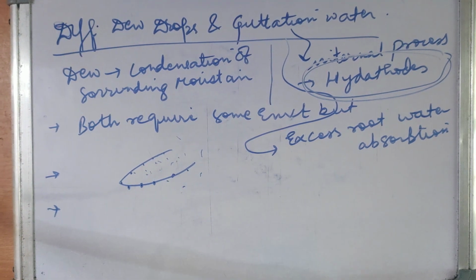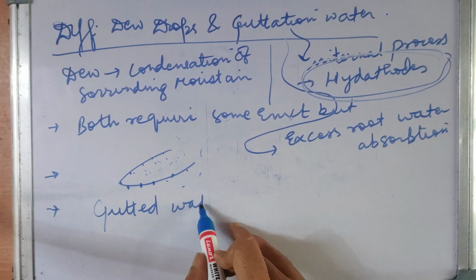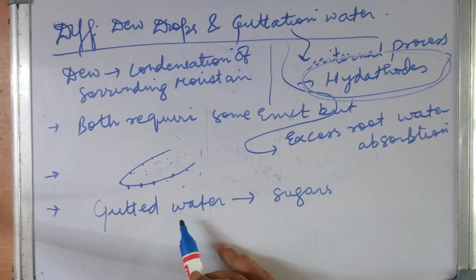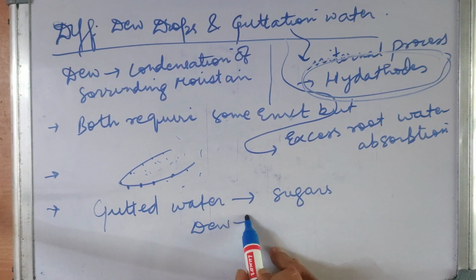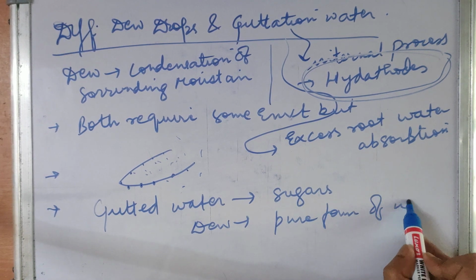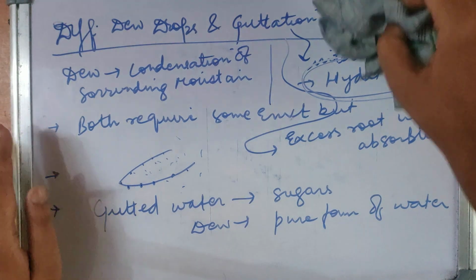One more important difference is that guttation water always contains some dissolved sugars, but dewdrops are a pure form of water. So these are the things through which you can differentiate dewdrops and guttation. I hope you all understand this.